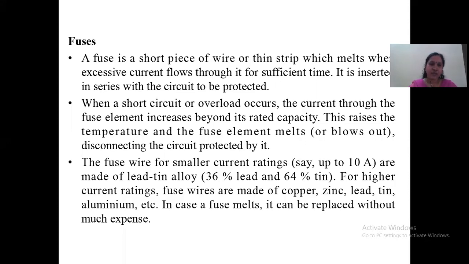The fuse wire for smaller current ratings, up to 10 amperes, is made up of lead-tin alloy. In the lab also we are using such fuse elements, made up of lead-tin alloy. You can see the percentages of lead and tin used there. For higher current ratings, the fuse wires are made up of copper, zinc, lead, tin, aluminium, etc. In case a fuse melts, it can be replaced without much expense, since only a short piece of wire is replaced.